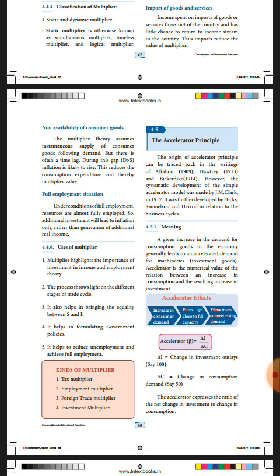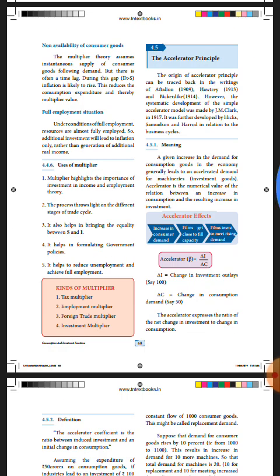Now next, accelerator. One more meaning is there. Numerical value of the relation between increase in consumption, rise in consumption, and the result, increase in investment.